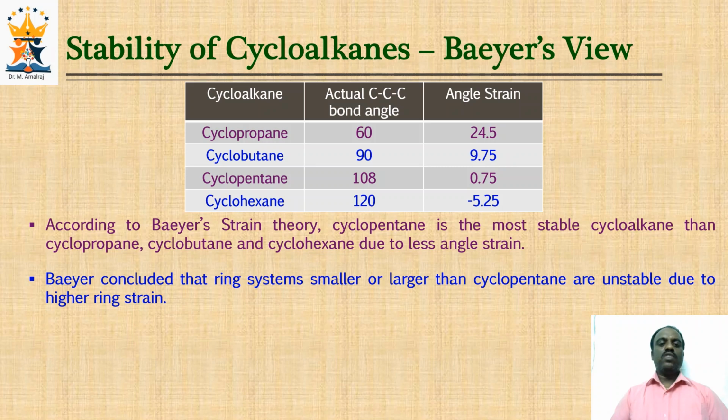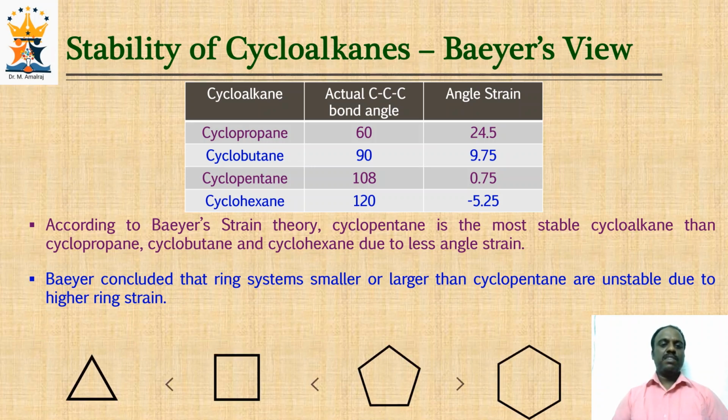So Bayer concluded that ring systems smaller or larger than cyclopentane are unstable due to higher ring strain, that is higher angle strain. If the ring systems are smaller, they face positive deviation, and if they are larger than cyclopentane, it will be negative deviation.